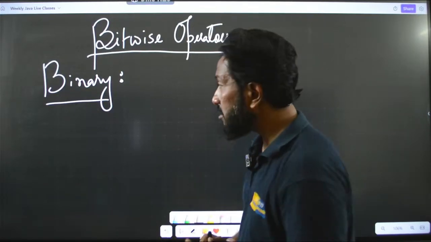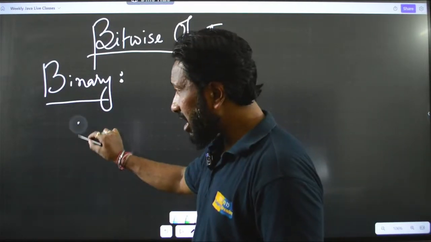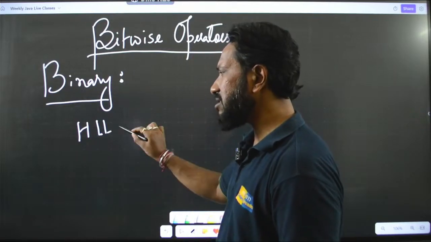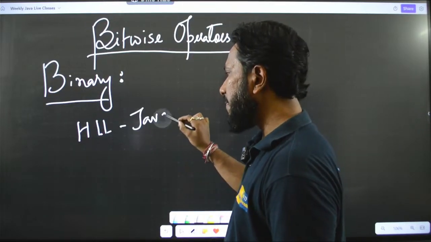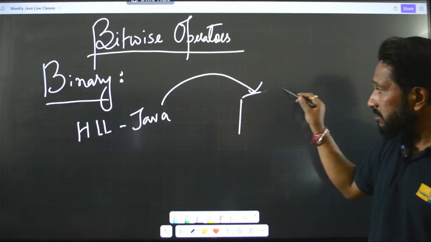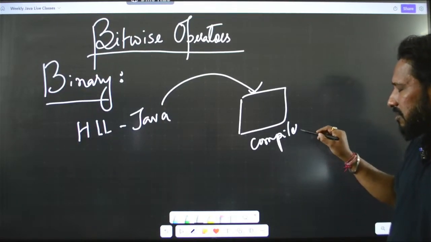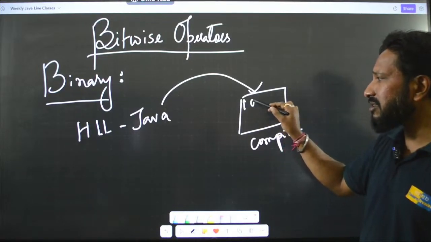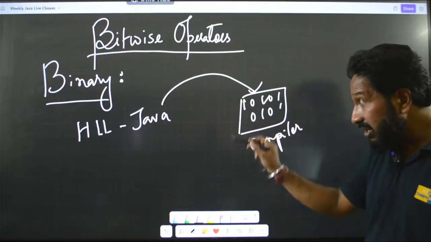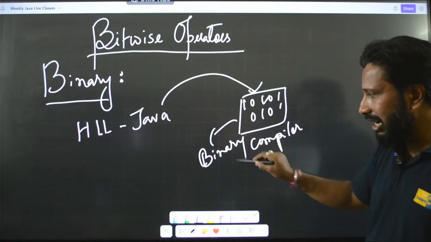Okay, fine. So, as I said, we are learning a high level language, which is Java, but when we write this code and give it to our compiler, it converts it into something called binary. We do not understand this binary language, this is totally out of our control.